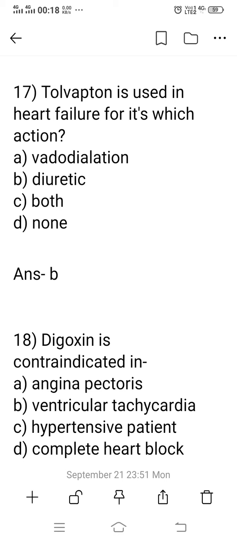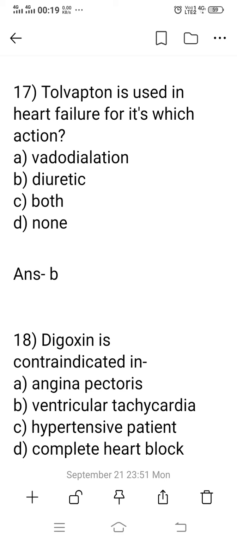The V2 receptor produces the antidiuretic action, and V1 receptors produce vasoconstriction. So tolvaptan, a V2 receptor antagonist, produces a diuretic action.